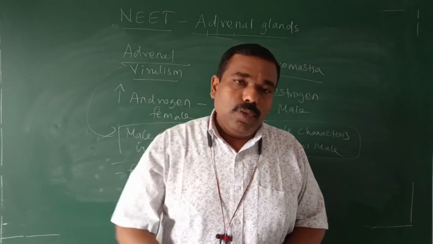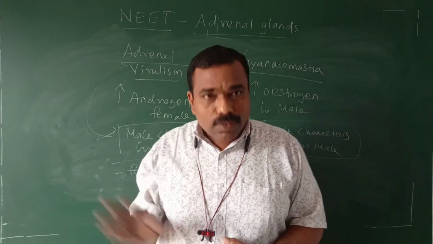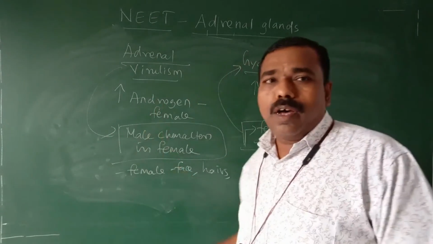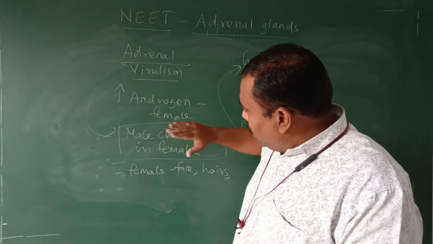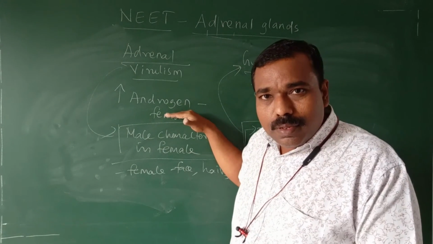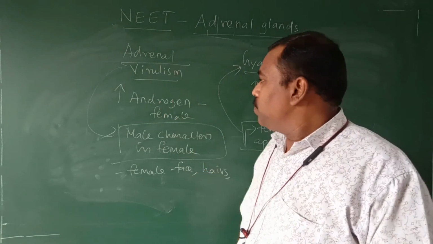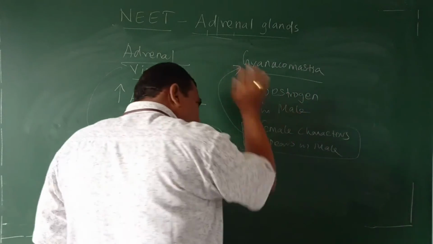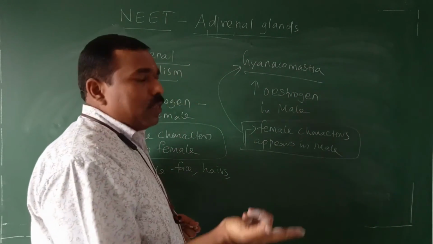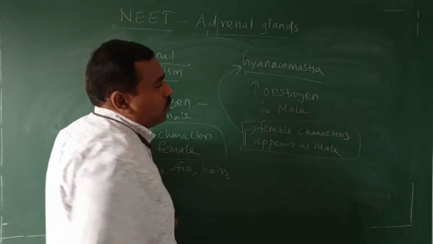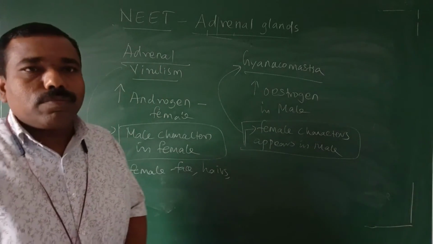That we will discuss in the +2 NEET part. This is due to hormones. Due to hormones, they are really female. They are the true female, but they have a male character in virilism. Here they are the true male, but they have a female character, gynecomastia.